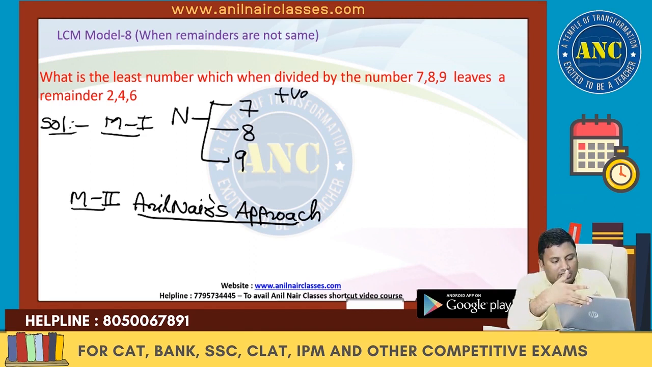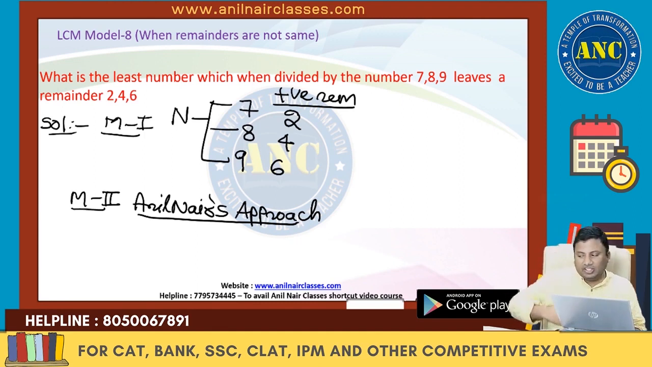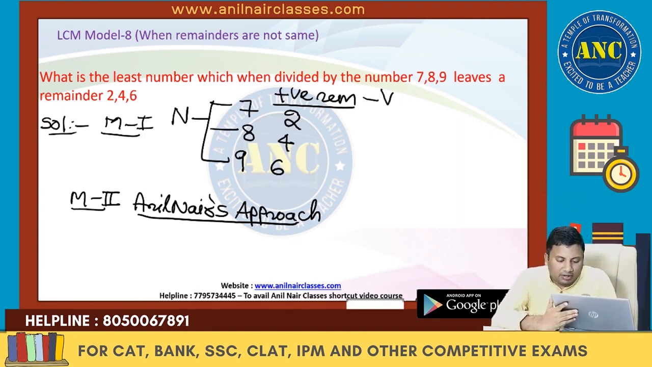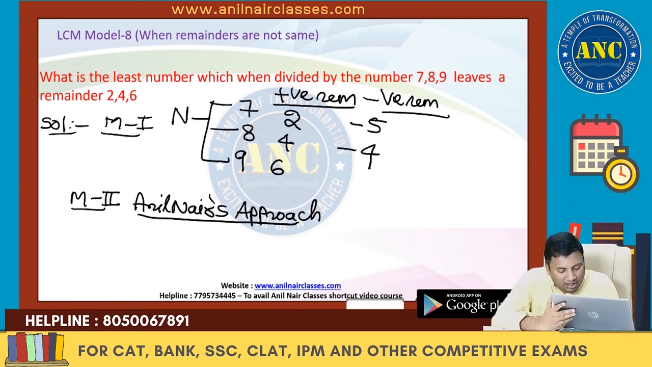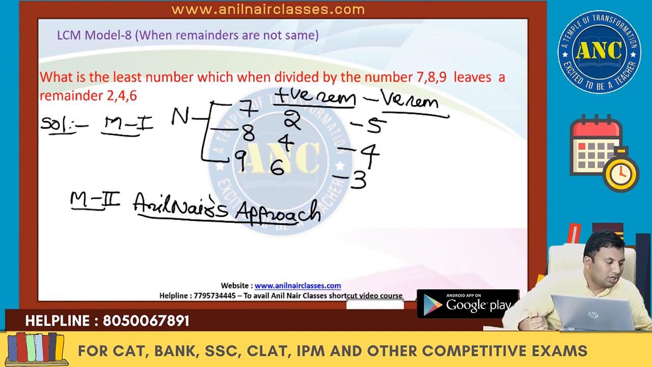Now see here, a number when divided by 7, 8, 9, positive remainders are 2, 4 and 6. Negative remainders will be 2 minus 7 equals minus 5, 4 minus 8 equals minus 4, 6 minus 9 equals minus 3.